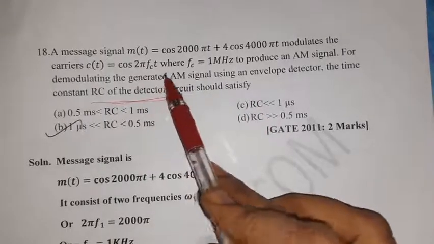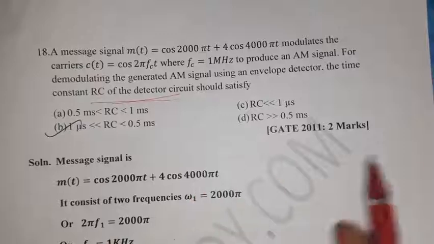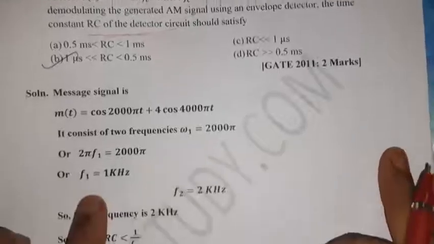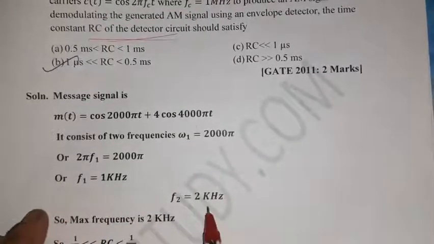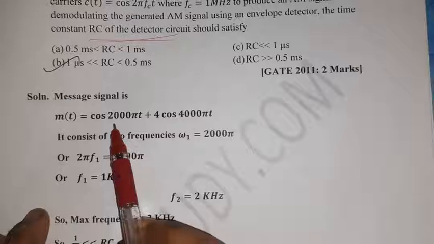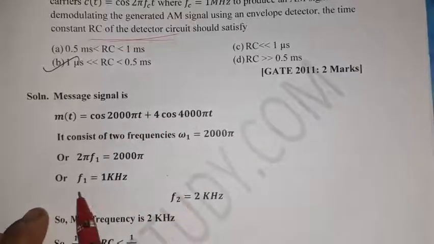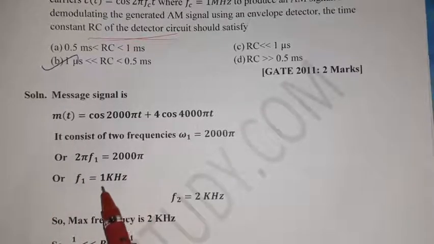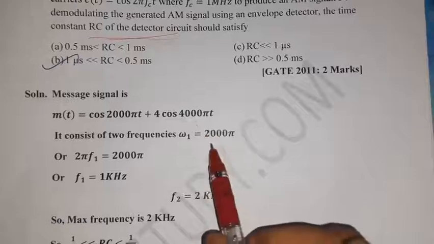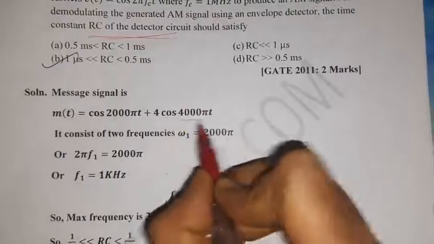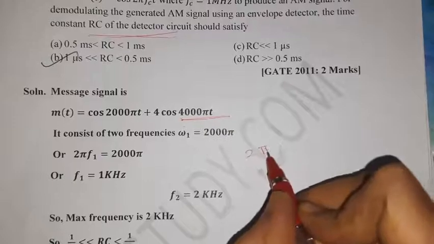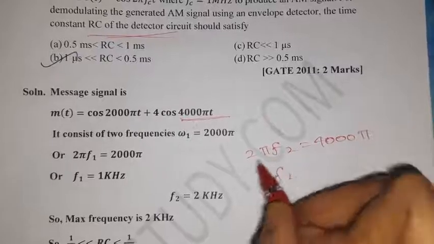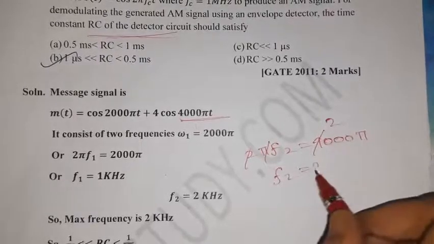What is C of t? Cos 2 pi Fct. So from that, taking 2 pi, the F1 value and F2 value we need to take. 2 pi F1 equal to 2000 pi, so F1 equal to 1 kilohertz, by cancelling 1000. Similarly, 2 pi F2 equal to 4000 pi, so F2 equal to 2 kilohertz, right?